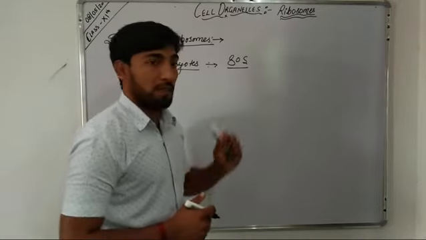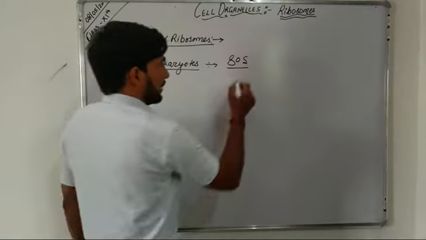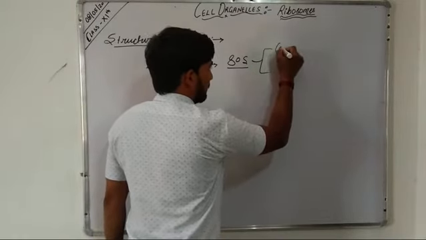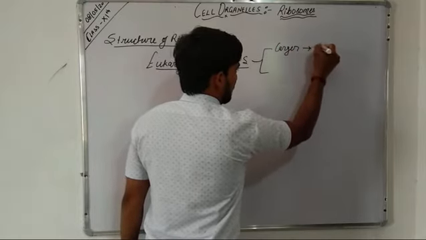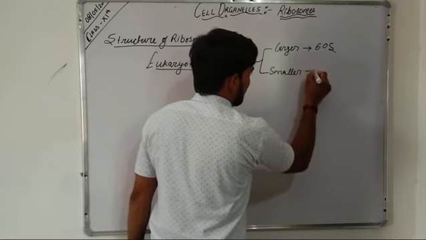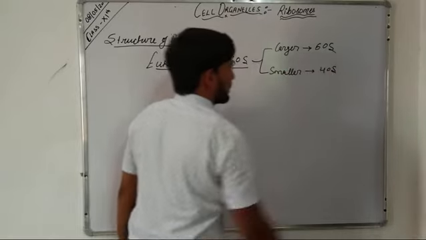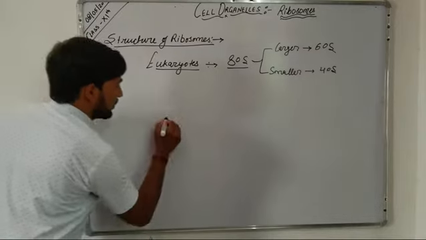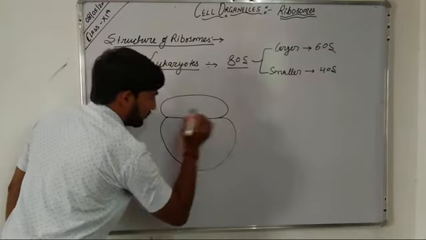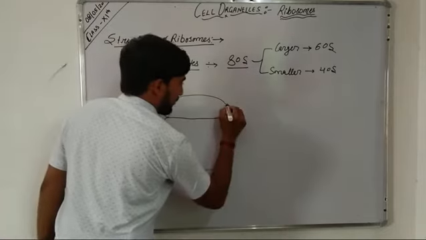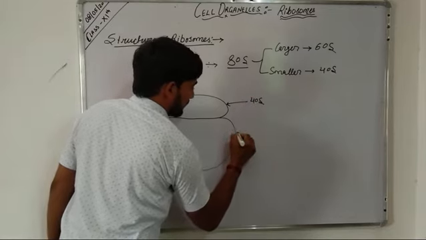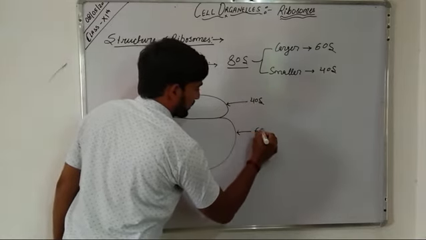So eukaryotes contain the 80S ribosome, and the two subunits of the 80S ribosome are the larger subunit, that is 60S, and the smaller subunit, that is 40S. If we draw the structure, this is the smaller subunit and this is the larger subunit of the 80S ribosome.